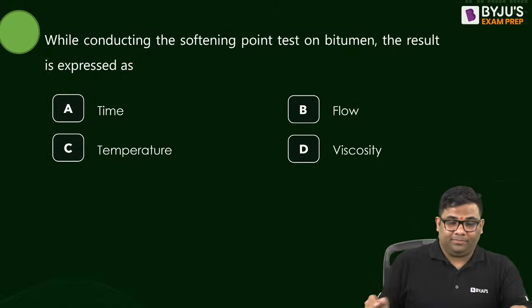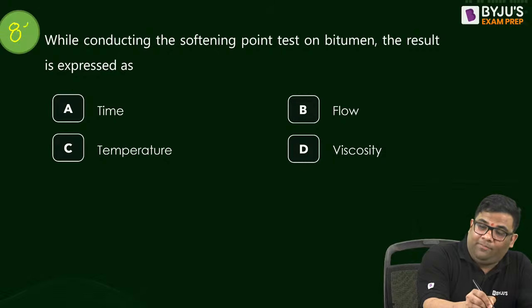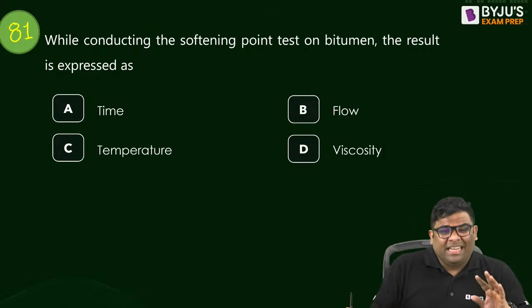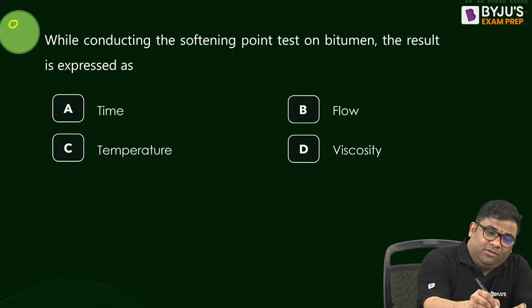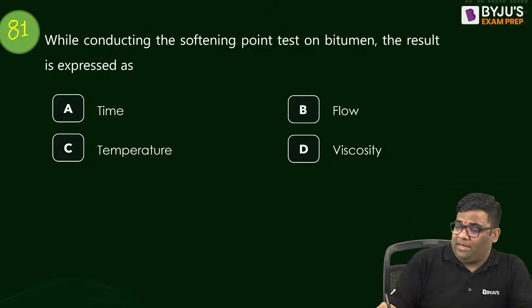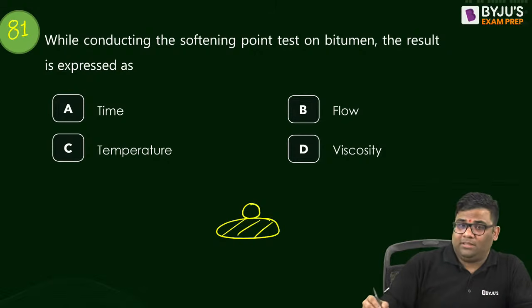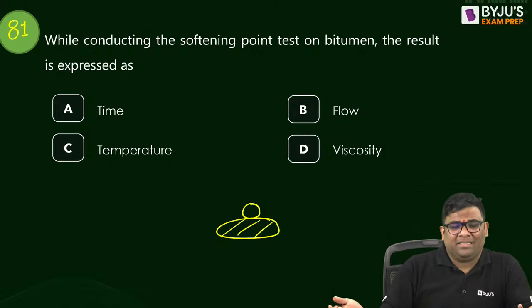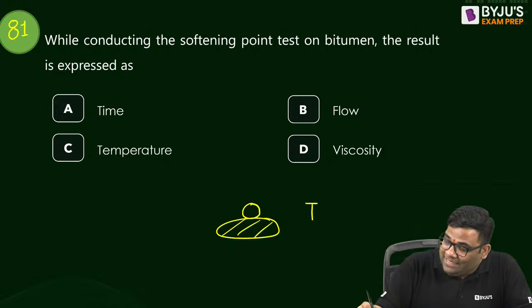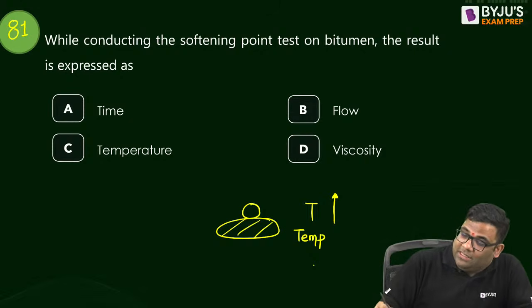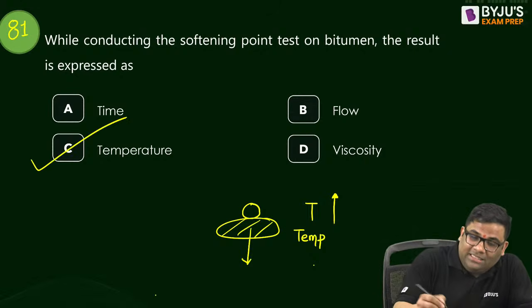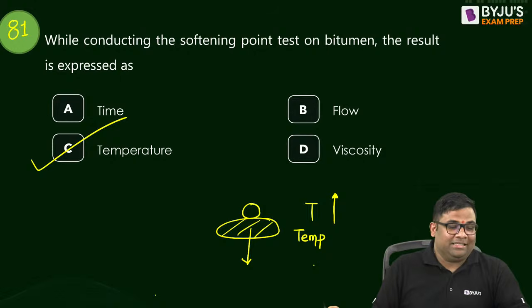Question number 81. While conducting the softening point test on bitumen, the result is expressed in what? Answer this. Doing this softening point test on ring and ball apparatus, right? You are forming a film, then you are placing a ball. And then what you measure basically is this: you increase the temperature, and the temperature at which this ball falls down, that is the softening point.